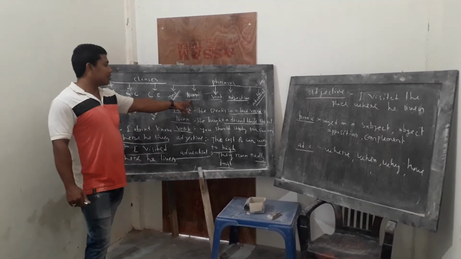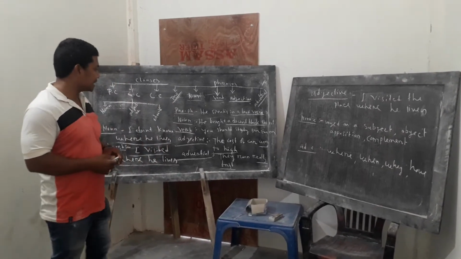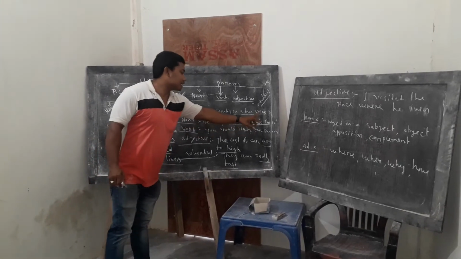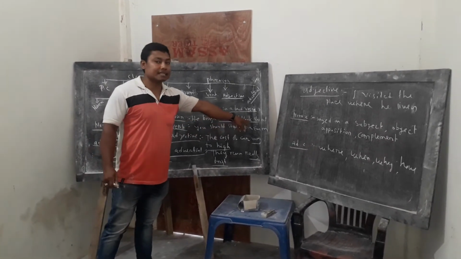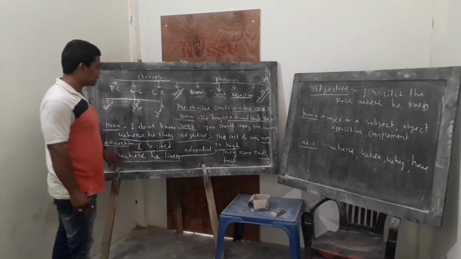First of all, the noun phrase. A noun phrase works as a noun in a sentence. Suppose, in this example, he bought a decent black shirt. Here, a decent black shirt is a noun phrase.